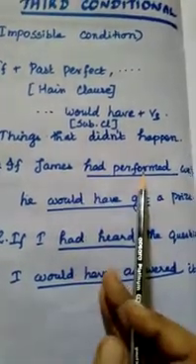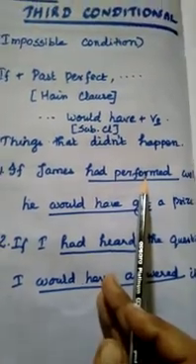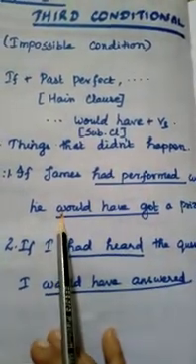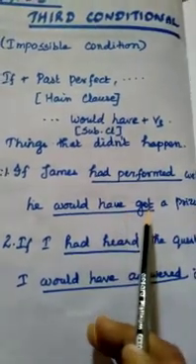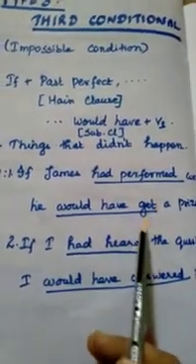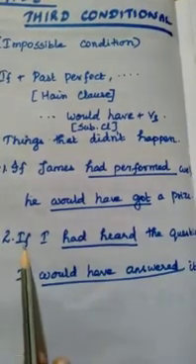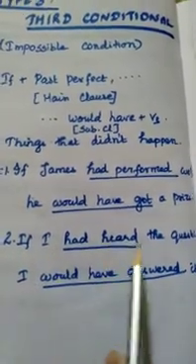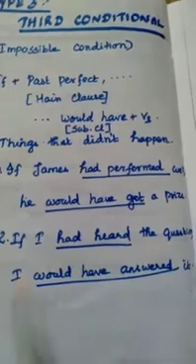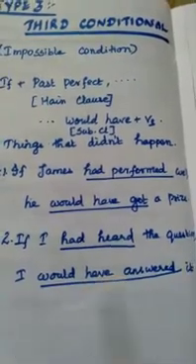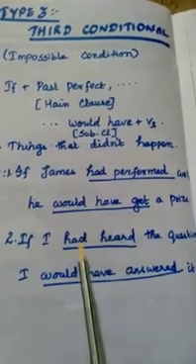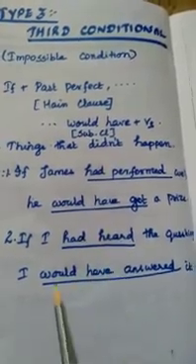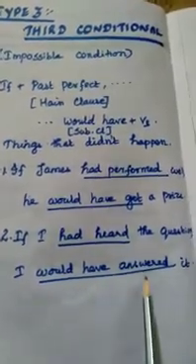Had performed is in past perfect form, and the second part, the subordinate clause, carries would have plus V3 form. We should not write would have get, but would have got. The V3 form of the verb must be used. Second sentence: if I had heard the question, I would have answered it. For had heard, past perfect, we are using would have plus V3, answered.